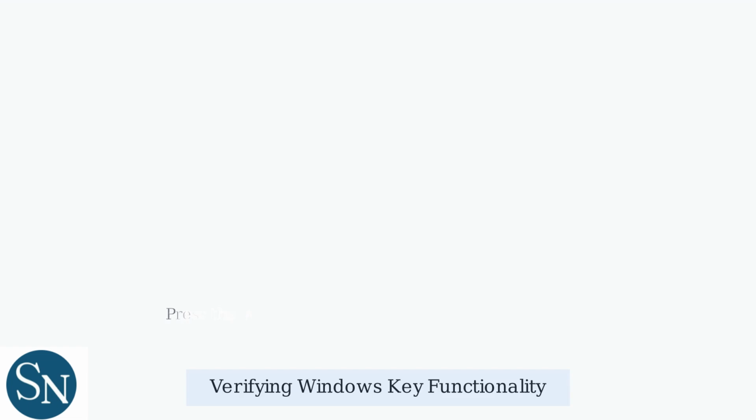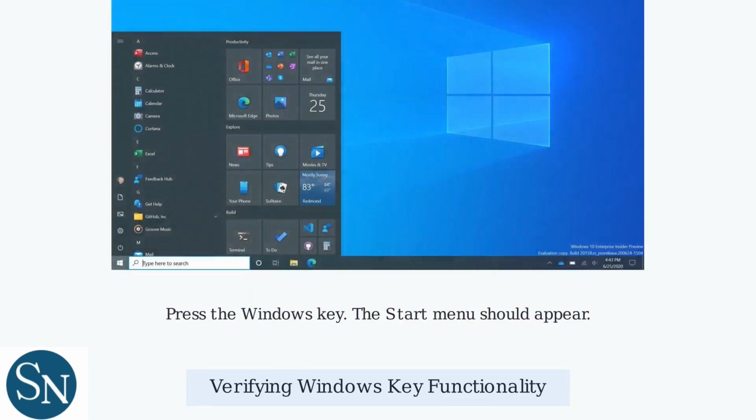To verify that Windows Lock has been successfully disabled, first press the Windows key on your keyboard. The Start menu should appear, confirming the key is working again. Next, test the Windows D shortcut by holding Windows and pressing D. This should minimize all windows and show the desktop. Finally, test Alt-Tab by holding Alt and pressing Tab. This should display an overlay allowing you to switch between open applications.